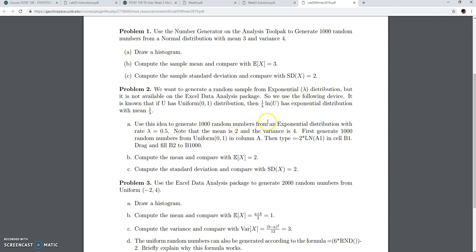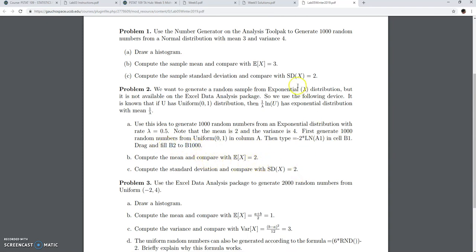So what we're going to do here, we're going to generate a bunch of uniform random variables and then do this calculation here with it. 1 over lambda. There should not be a minus here. This is a typo. I'm gonna fix this. I'll check this out, okay? Be careful about this. But you have to do this exact transformation here, and then you should get uniform random variable, sorry, exponential random variables on column B.